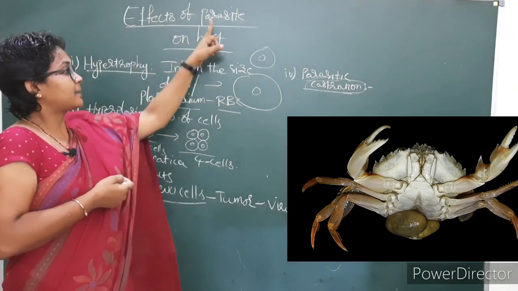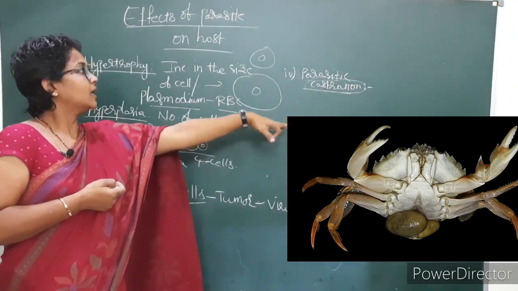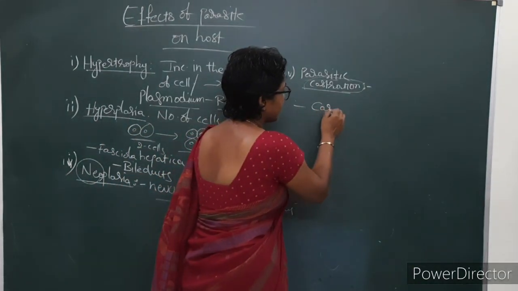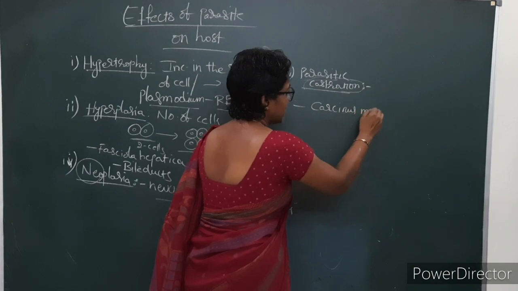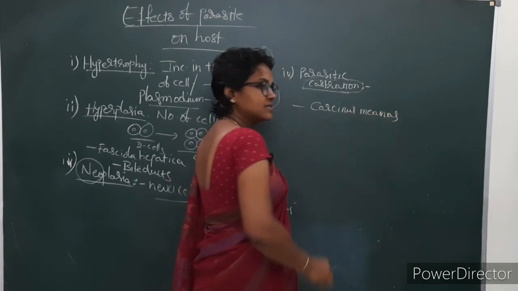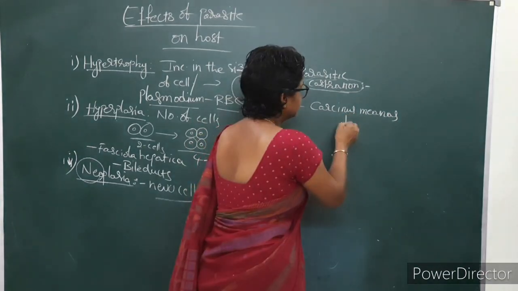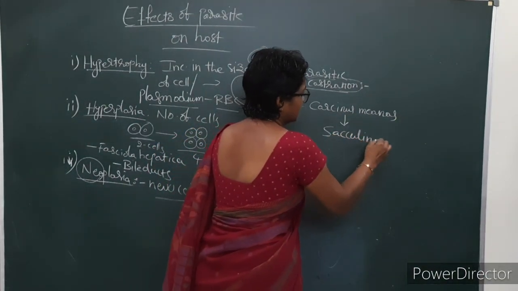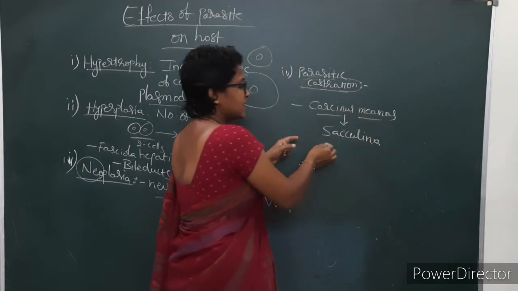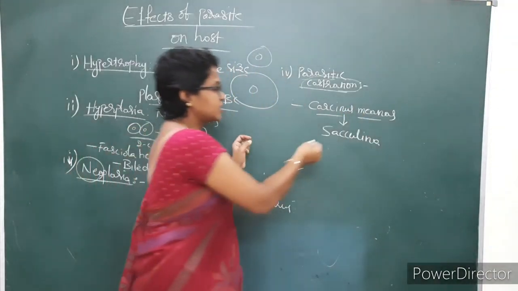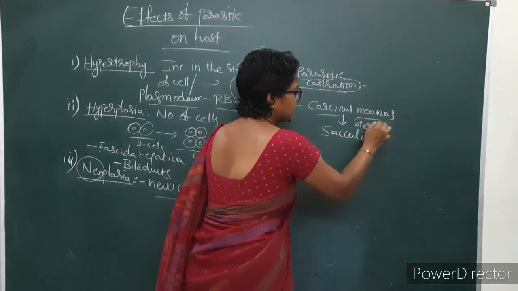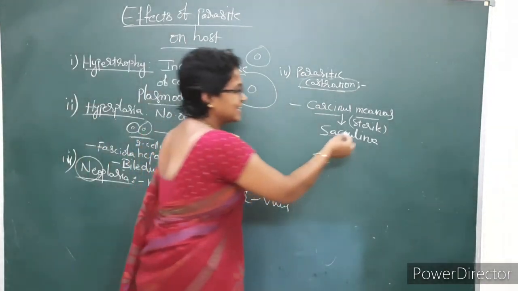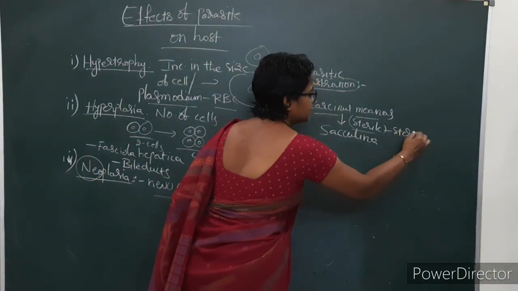Here Carcinus maenas, this is a crab, with Sacculina. The parasite causes the parasitic castration. By that it will become sterile. Sterile is nothing but it cannot give birth to the young ones. That is called sterility.